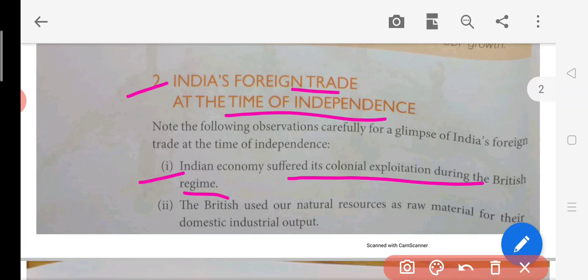They were using our raw material to establish their industries in Britain. Then, second point, the British used the natural resources or raw material for their domestic industrial output. This is a fact that the Britishers were using our raw material to establish their industries in their own country.